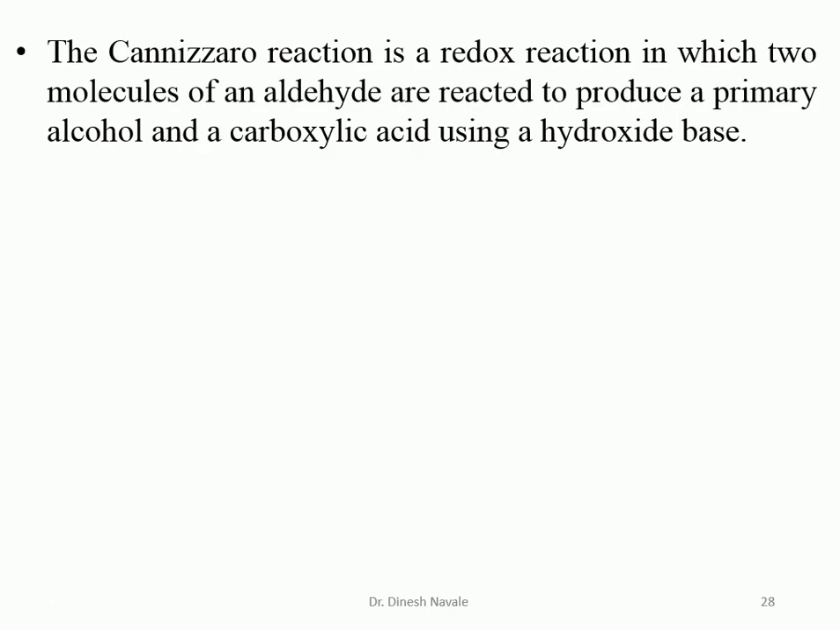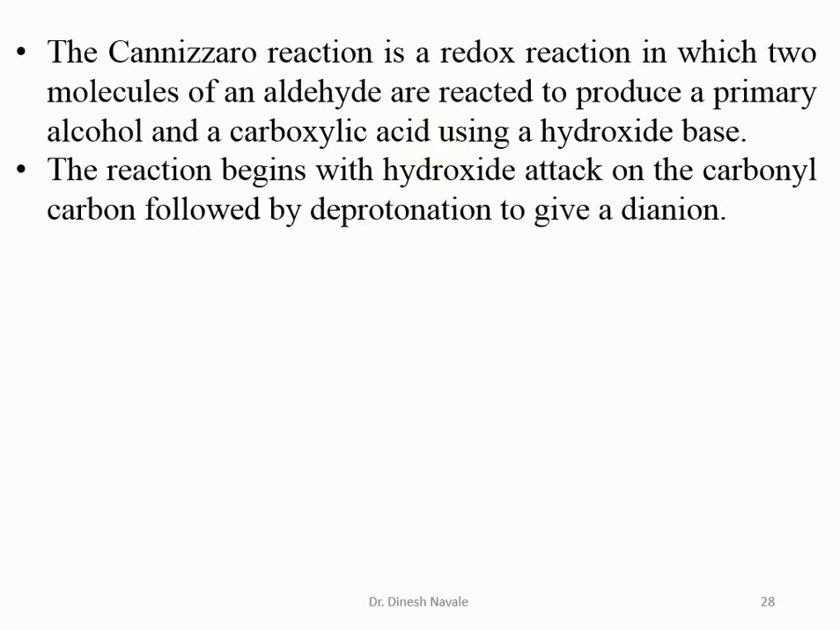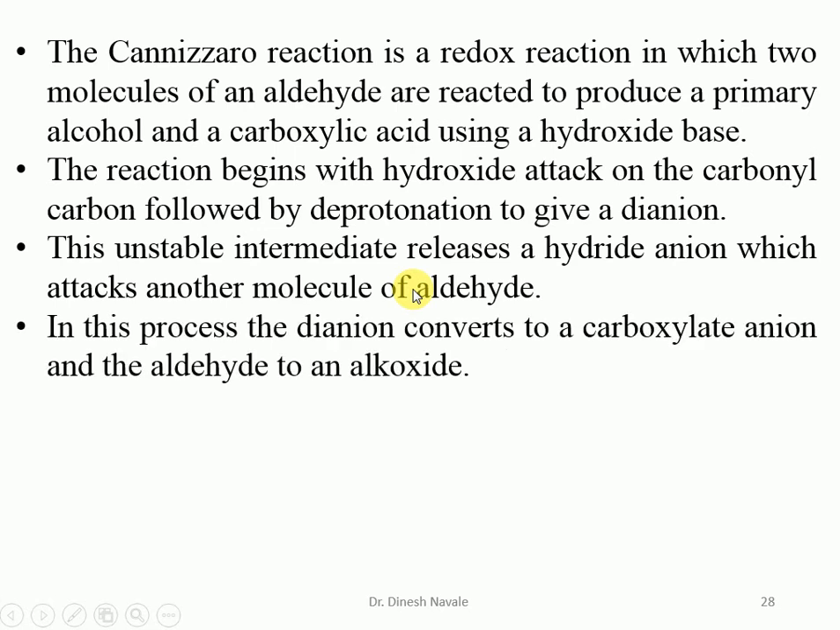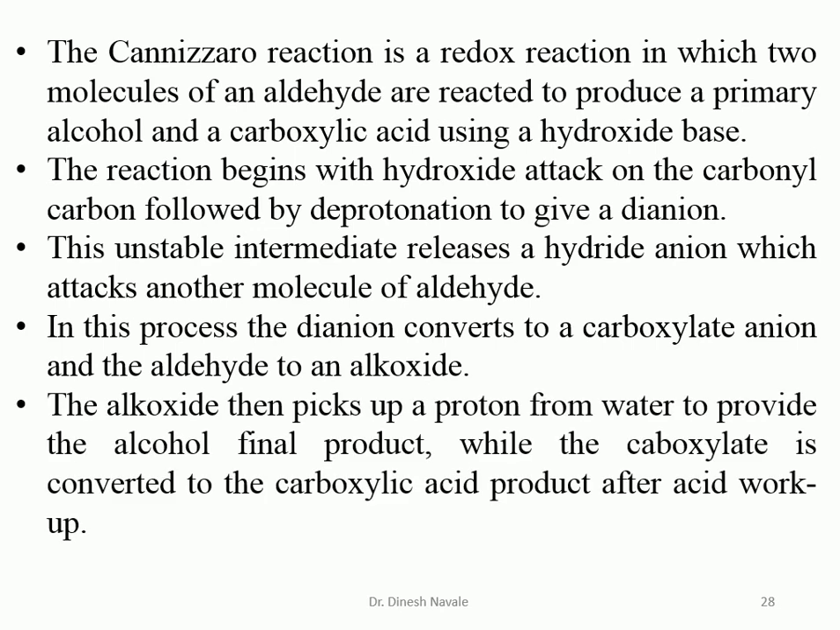So the Cannizzaro reaction is the redox reaction in which two molecules of aldehyde react to give the primary alcohol and the salt of the acid. The reaction begins with the hydroxide ion attacking the carbonyl group, followed by deprotonation to give the dianion. This unstable intermediate releases a hydride anion, which attacks another molecule of the aldehyde. In this process, the dianion converts to a carboxylate ion, and the alkoxide ion then gives the formation of the acid and the alcohol as the products.